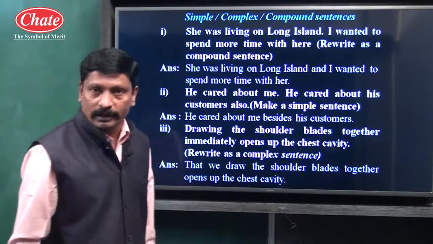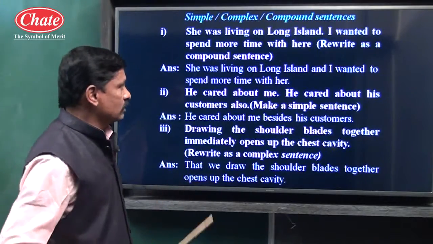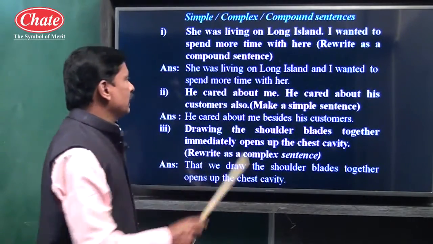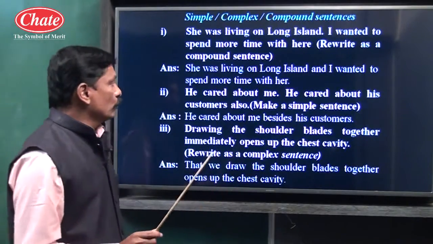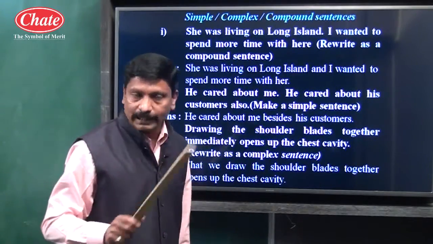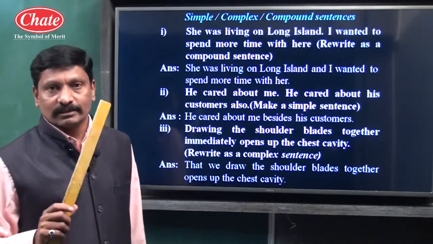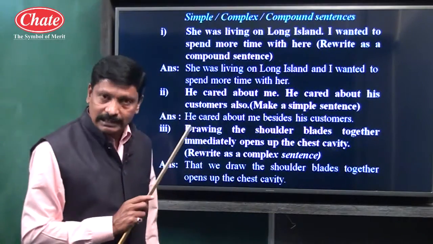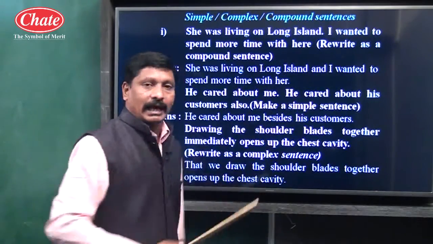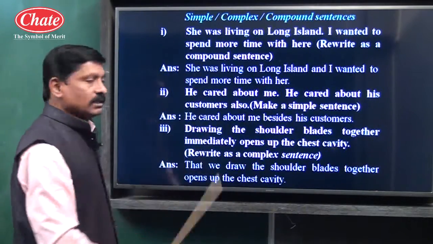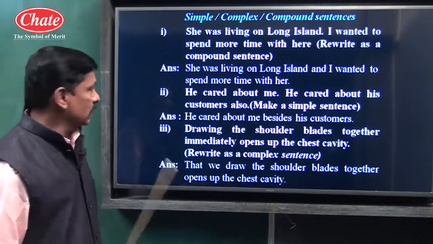And is a coordinating conjunction. And the second clause is I wanted to spend more time with her. This is also a main clause. It means, children, this sentence contains two main clauses and the coordinator and is used. So this is a compound type of sentence.